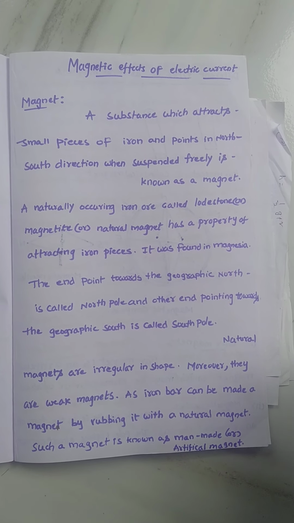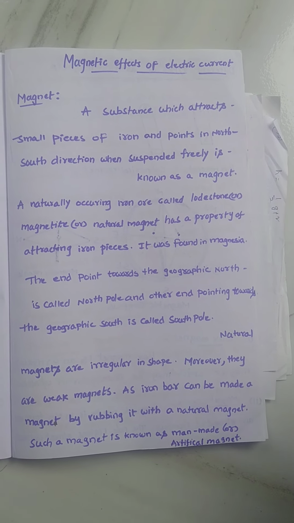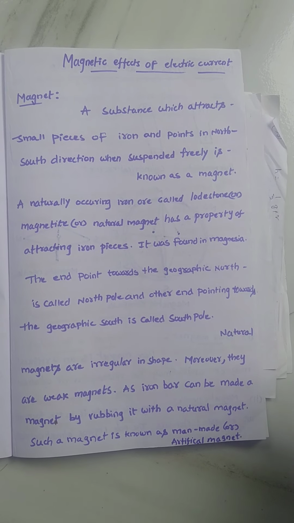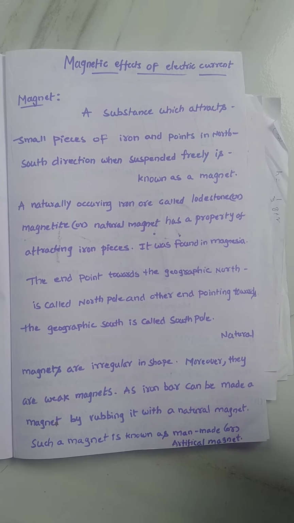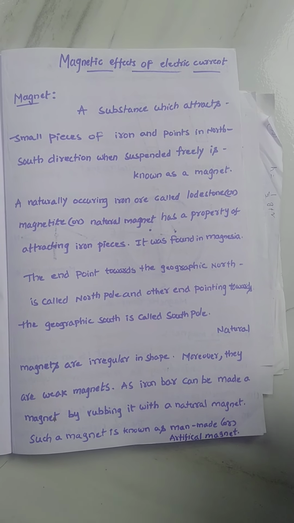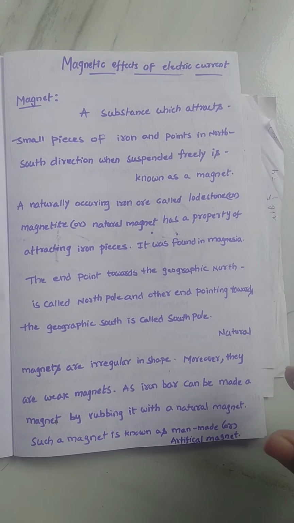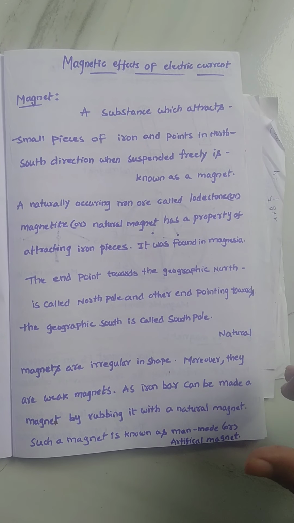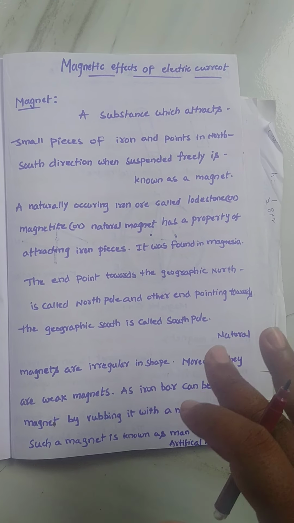It has the property of attracting iron pieces. It was found in Magnesia. The end pointing towards the geographic north is called the north pole, and the other end pointing towards the geographic south is called the south pole, right? This is the story of a magnet.